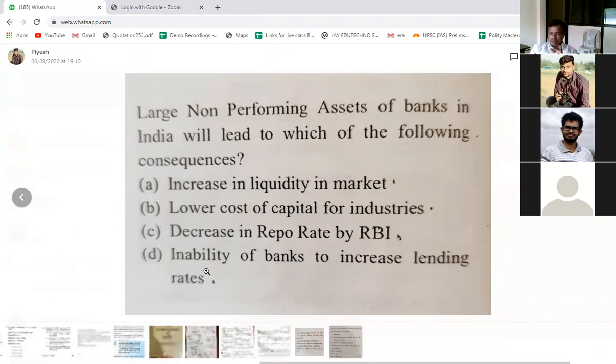Yes, Piyush. So ये confusion था तुम्हें, right? Whether this lending rate is about the interest rate or the rate of lending of the bank. Yes sir, exactly.